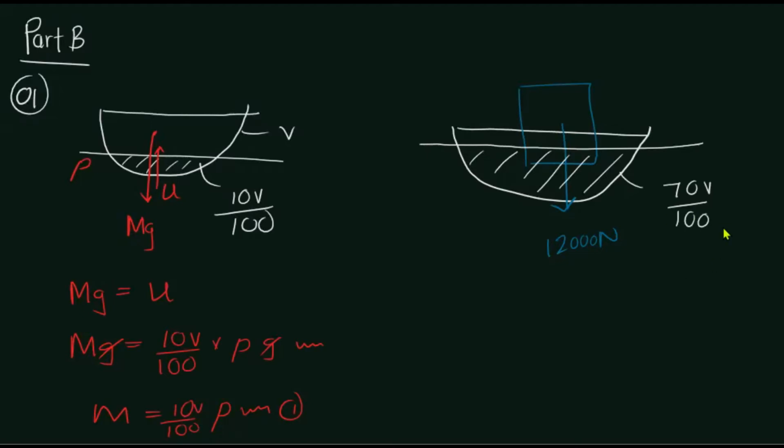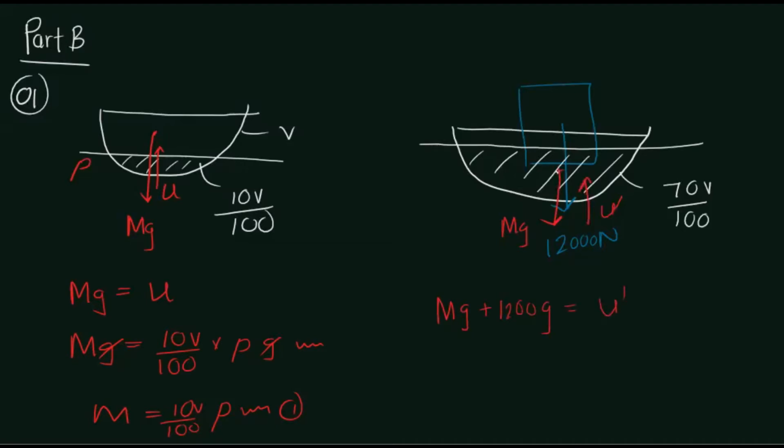So in that case, the weight of the boat is always going to be there, always acting downwards, mg. And now, of course, a new upthrust force will act, U dash. Now, if we write the equation, it is going to be mg plus 1200 g is equal to U dash.